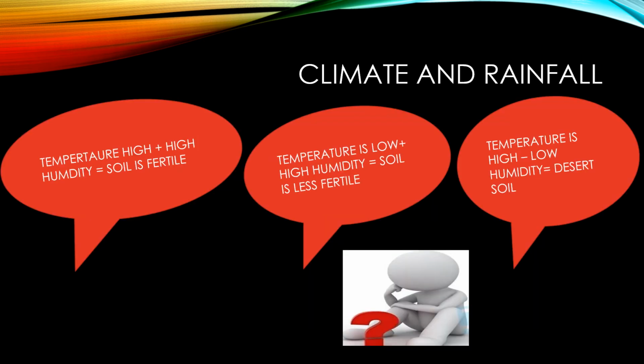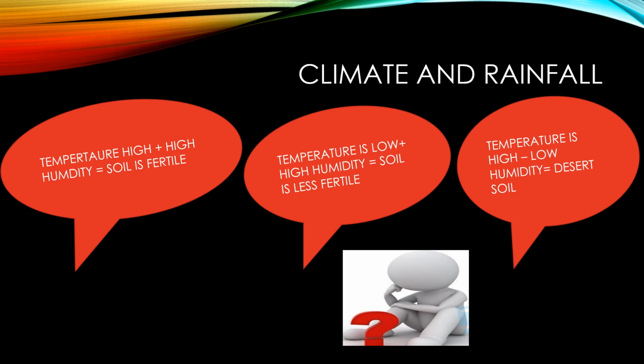Climate and rainfall. So what is the role of the climate? If temperature is high, the amount of moisture is sufficient or there is high humidity, the soil is fertile. If temperature is high with less moisture or low humidity, the soil is not fertile, generally the desert soils. So it requires a combination of high temperature and high rainfall.